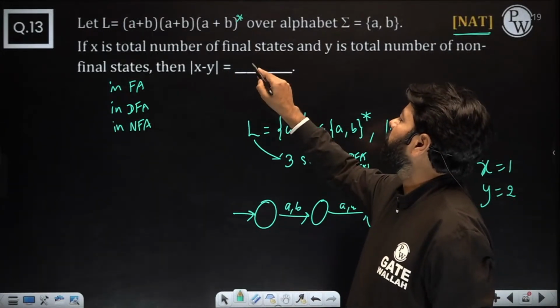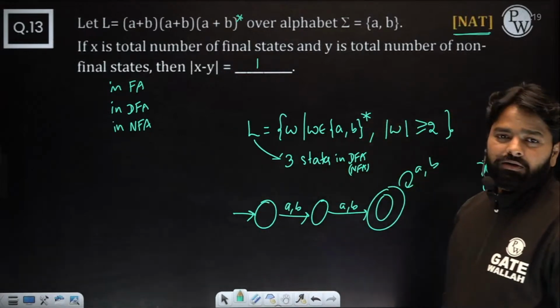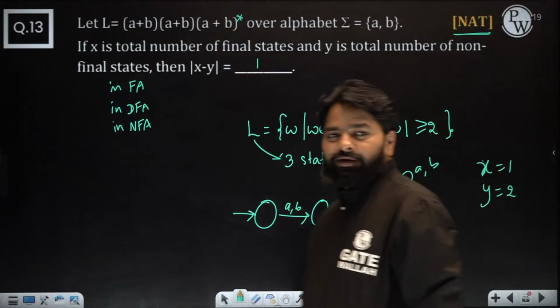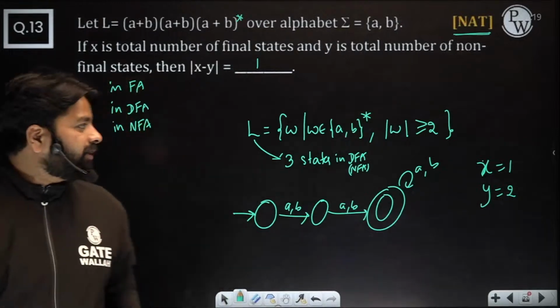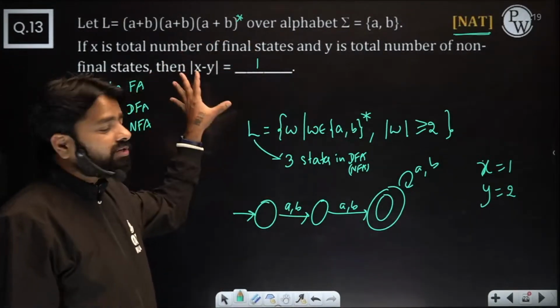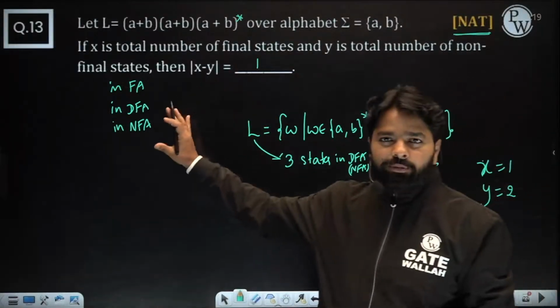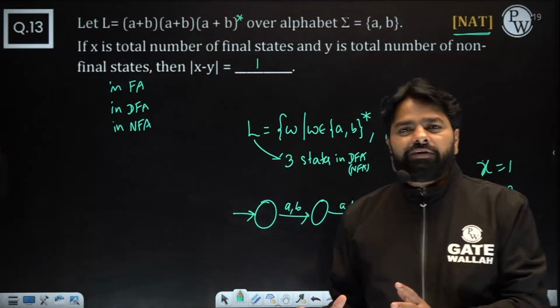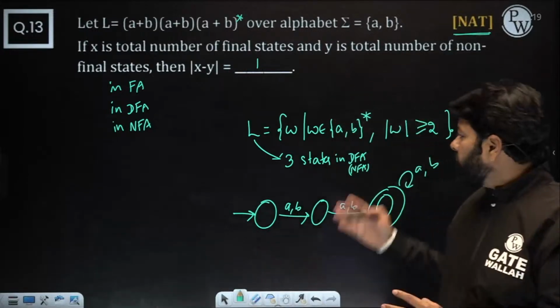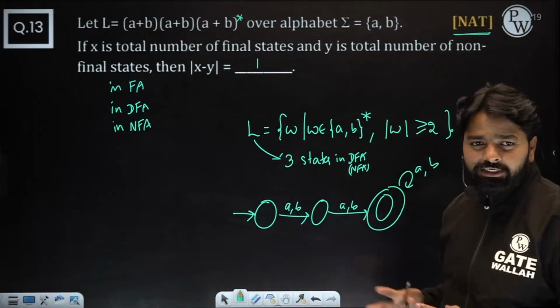Apply the absolute value and you will get 1. So here this kind of issue may be there, but for this question no issue at all. At least they will mention finite automata. That's enough. No need to mention DFA or NFA, because for both of them you will have the same number of states.